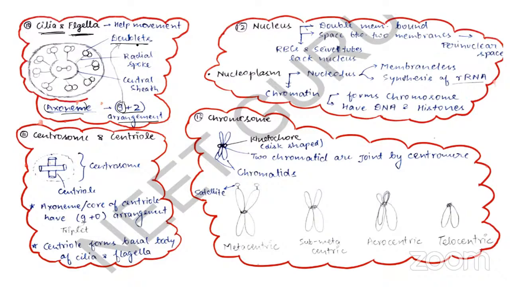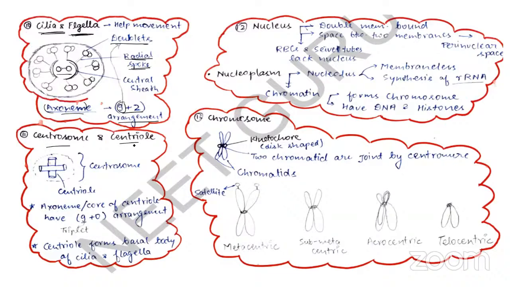So there are 9 peripheral microtubule doublets present at the periphery, and in the center you see a pair of singlets, and this is your central sheath. So these 9 peripheral microtubule doublets are connected to the central sheath by the radial spoke.